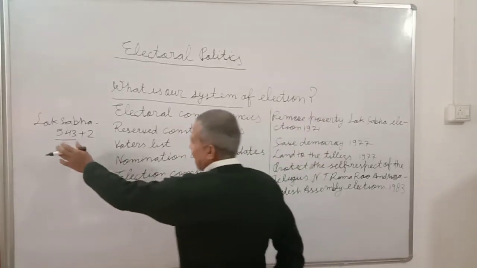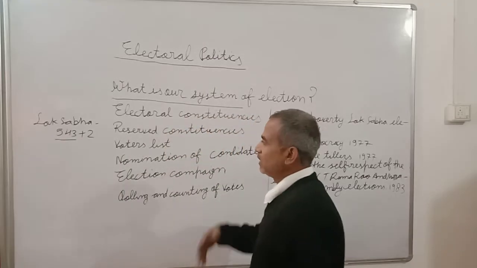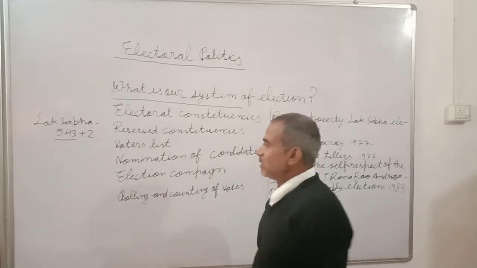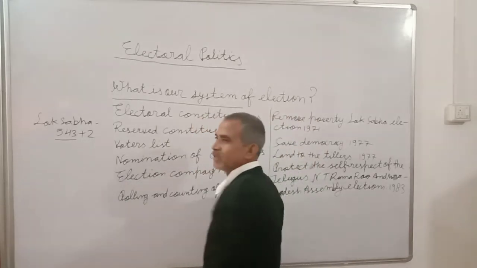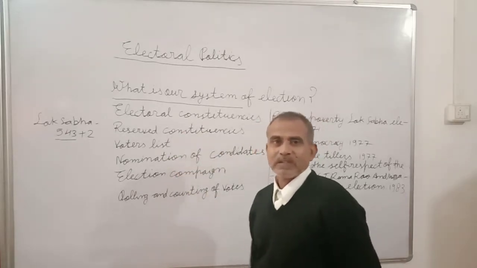In all the 543 constituencies, different political parties field their candidates and they contest the election.